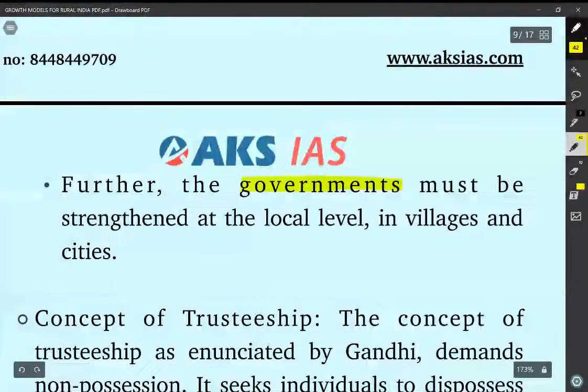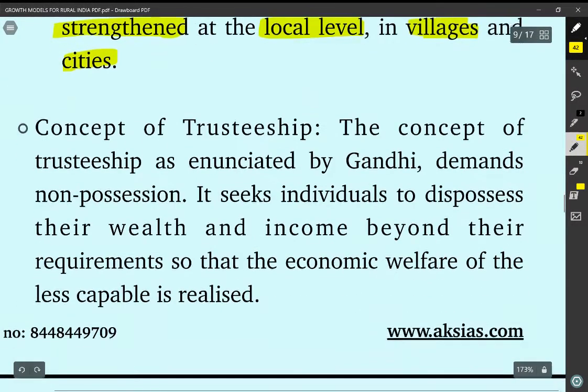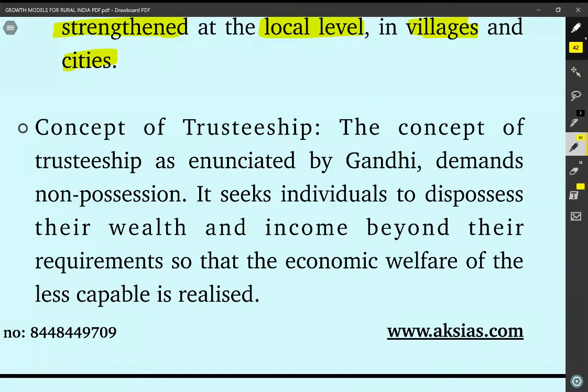Further, the governments of the day must be strengthened at the local or grassroots level in the villages and in the cities. So, based on this, India had adopted the 73rd and 74th Constitutional Amendment Acts so as to strengthen local self-governments. Next is the concept of trusteeship.